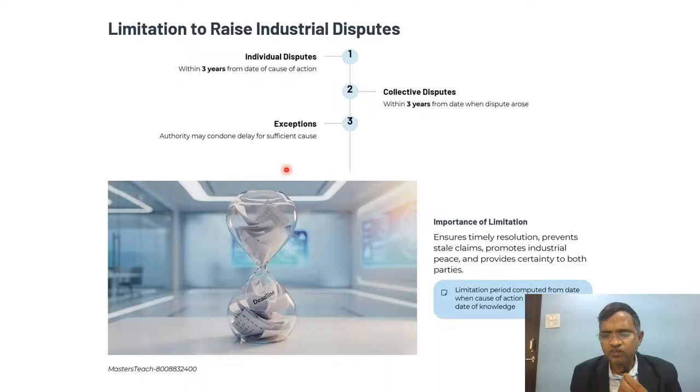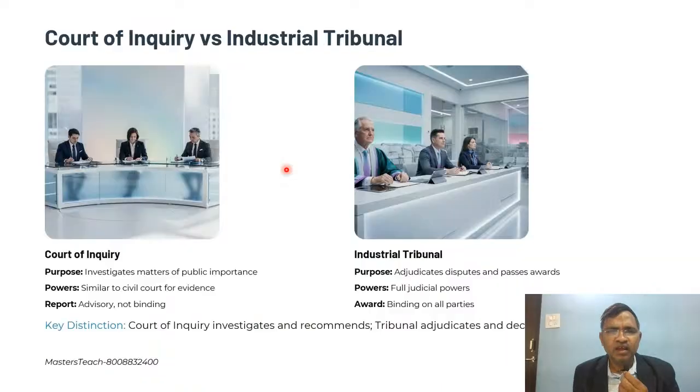Then, court of inquiry versus industrial tribunal. What is the difference between them? The court of inquiry investigates matters of public importance. It is similar to a civil court for evidence. Its reports are advisory, not a final verdict. This is the court of inquiry, which is for matters of public importance.